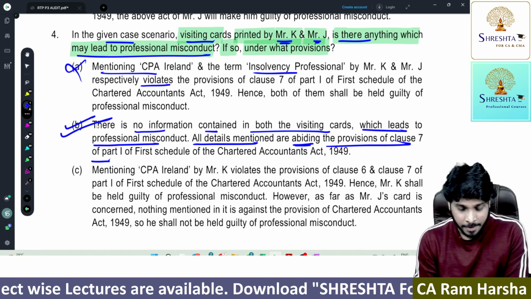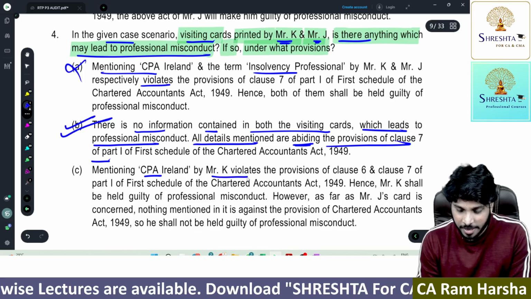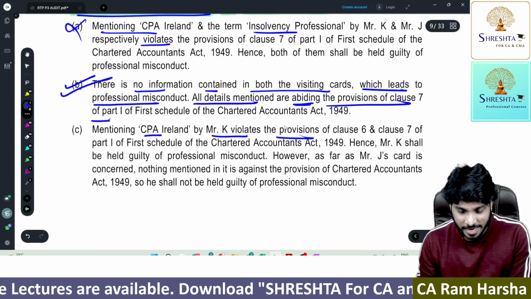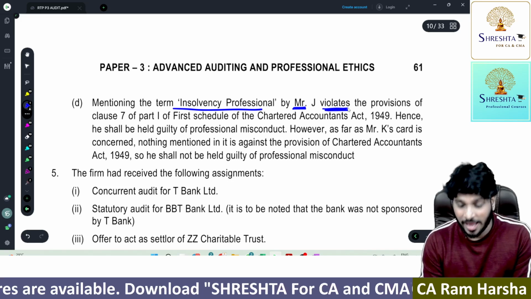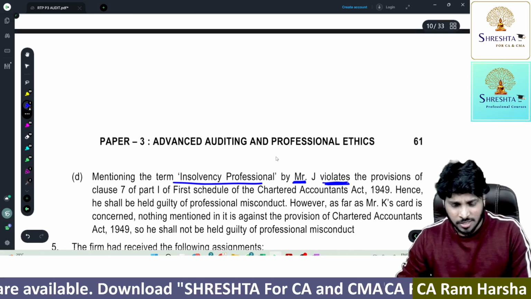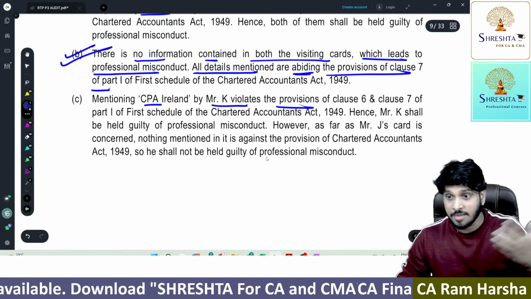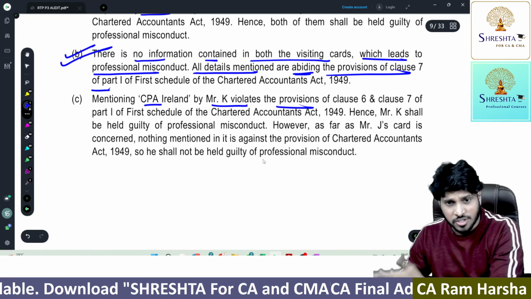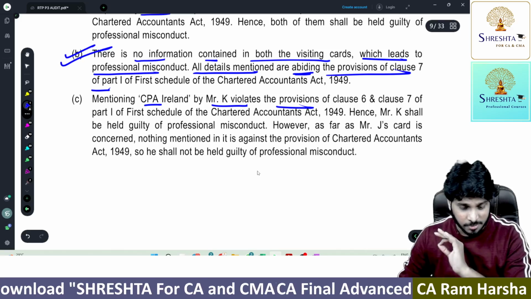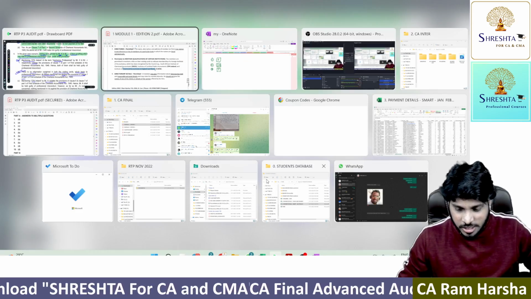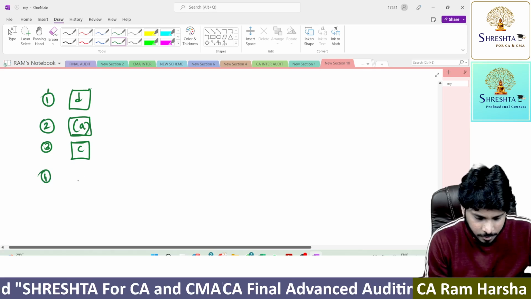Everything is right. Mentioning CPA Ireland by Mr. K violates, that's wrong answer. Mentioning the term insolvency professional by Mr. J violates, no, nothing, both are right. So Mr. K can mention CPA Ireland, Mr. J can mention that he is insolvency professional, both are permitted as per clause number 7 guidelines. You're getting my point. So the answer for question number 4 is B.